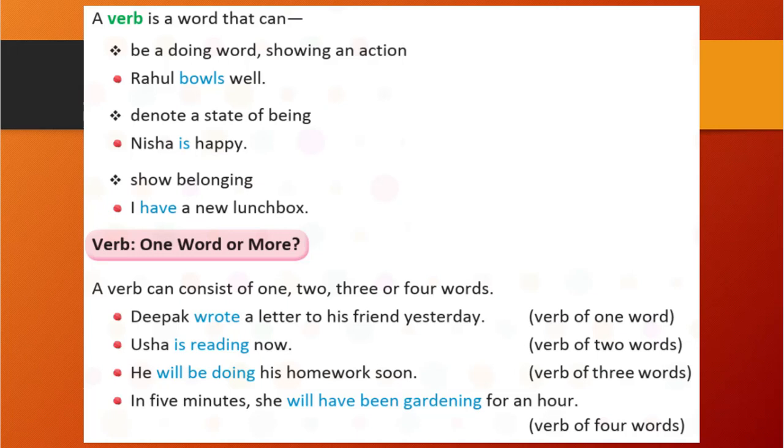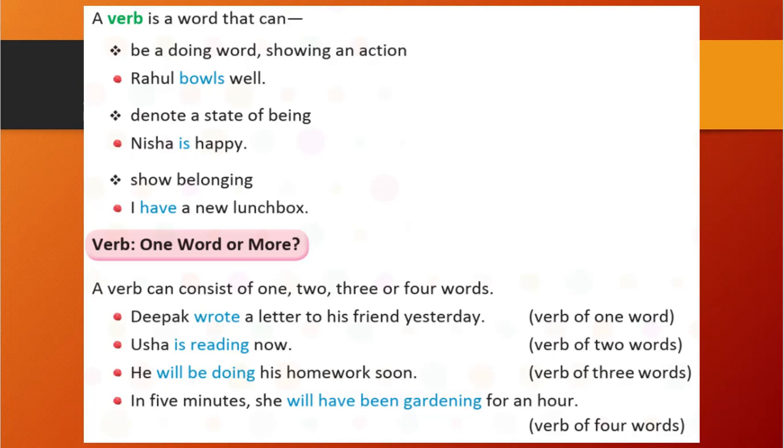So let's see further, showing belonging. In that also, I have a new lunch box. So that lunch box belongs to I, that is me. So I have. So have is denoting a verb.